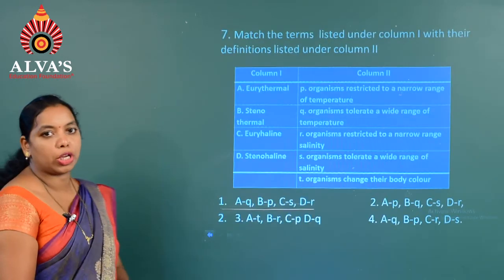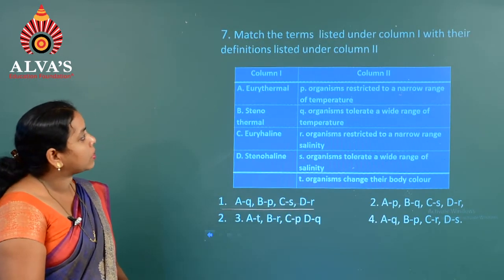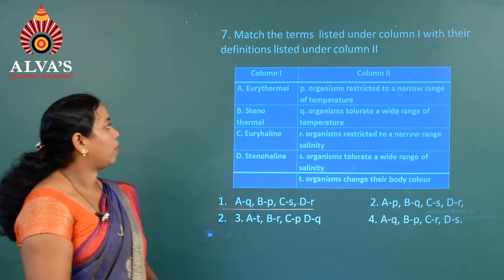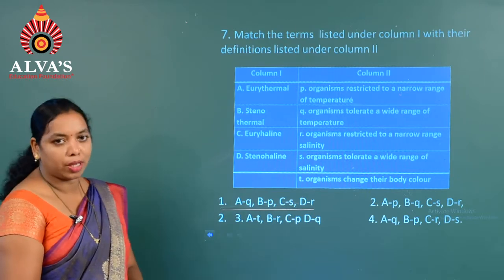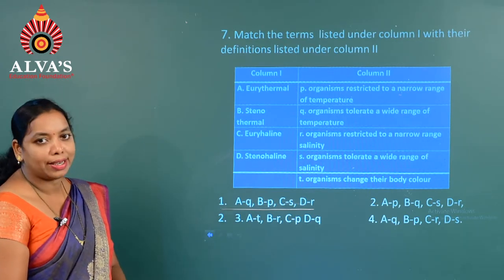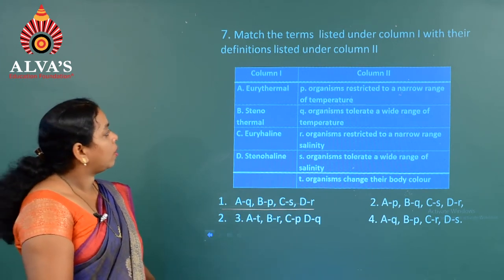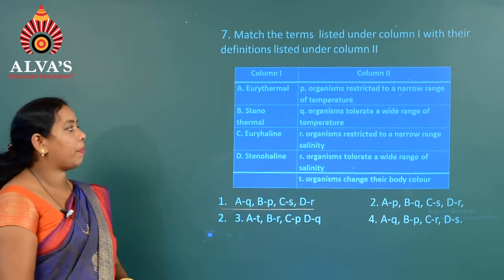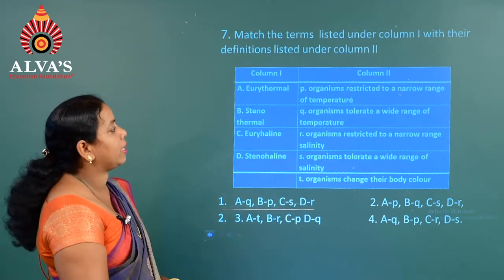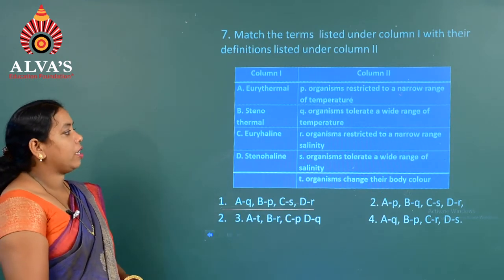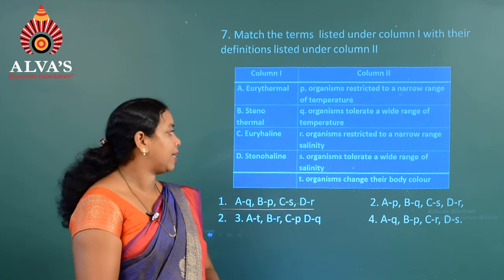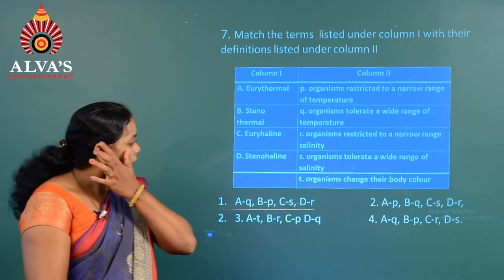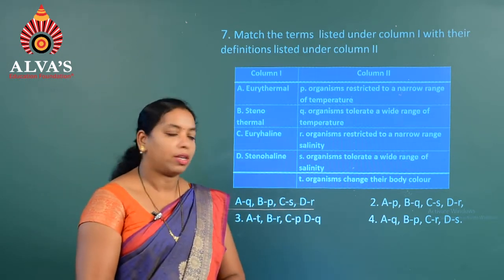We will discuss question number 7. Match the terms listed under column 1 with their definitions listed under column 2. Under column 1, A is eurythermal, B is stenothermal, C is euryhaline and D is stenohaline. Under column 2, P is organism restricted to narrow range of temperature, Q is organism tolerate a wide range of temperature, and R is organism restricted to narrow range of salinity, whereas S is organisms tolerate wide range of salinity, and T is organisms change their body color.